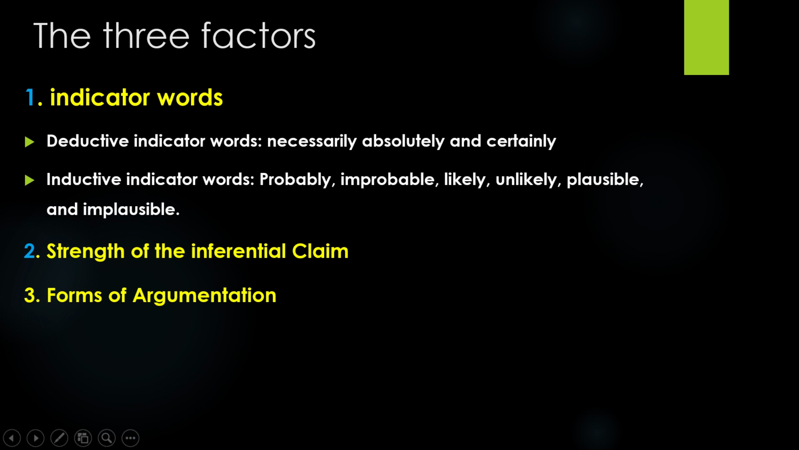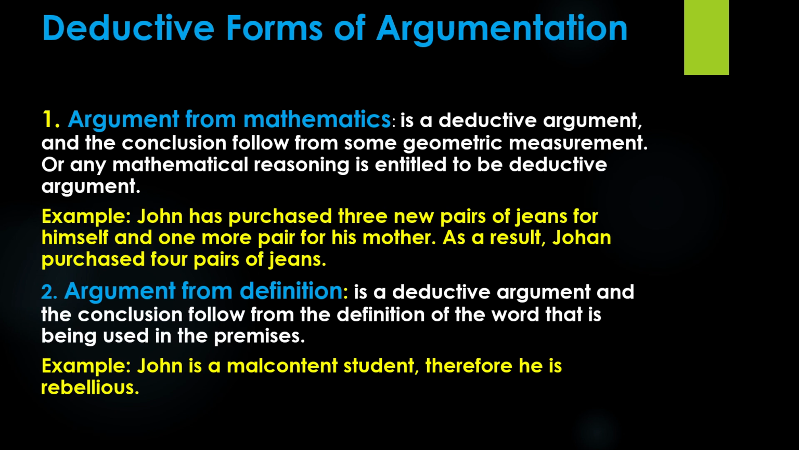The third factor is forms of argumentation. Both deductive and inductive arguments have their own forms of argumentation. Firstly, let's discuss deductive forms of argumentation. The first deductive form is argument from mathematics. Argument from mathematics is a deductive argument, and the conclusion depends on some geometric or mathematical measurement. In general, any mathematical reasoning is considered a deductive argument.